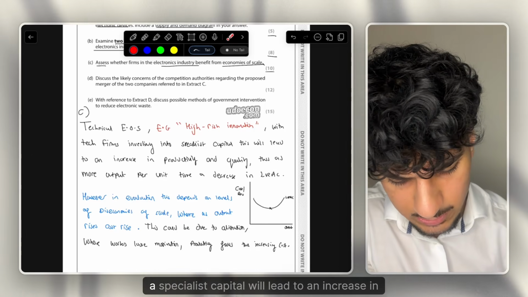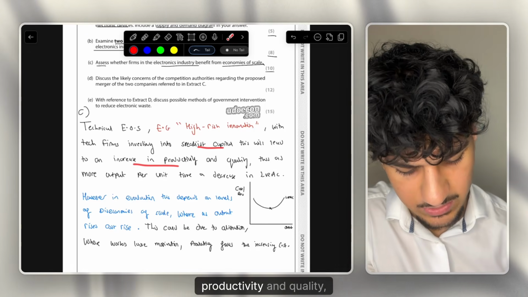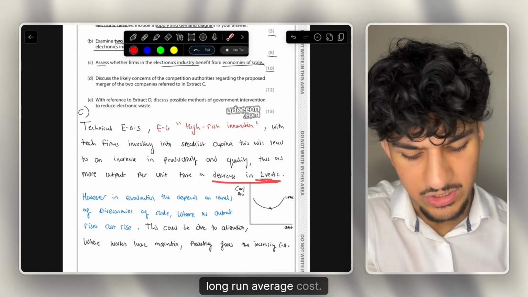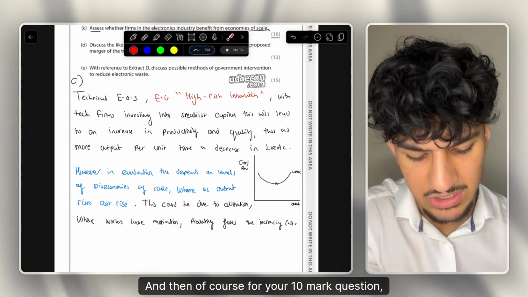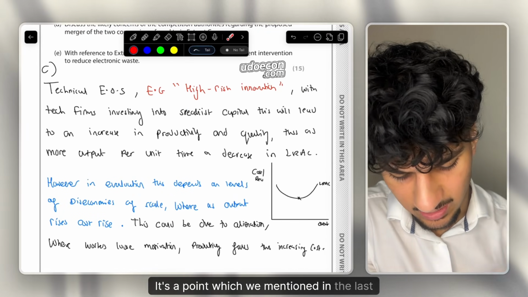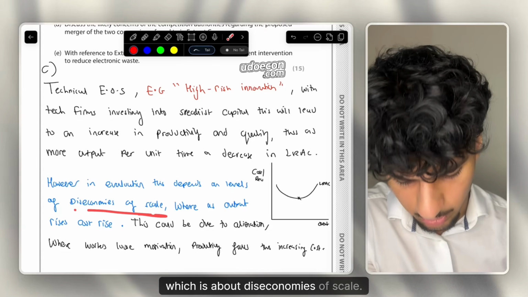So like I've said here, the specialist capital will lead to an increase in productivity and quality, thus more output per unit time, and a decrease in long run average cost. And then, of course, for your 10-mark question, you do need some evaluation. So how have I worded that? It's a point which we mentioned in the last paragraph, which is about diseconomies of scale.